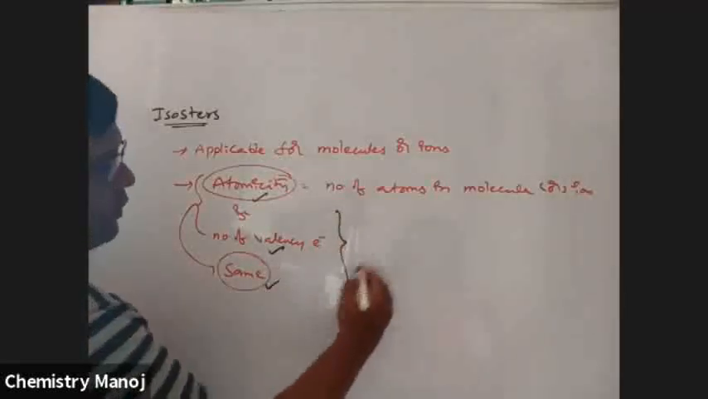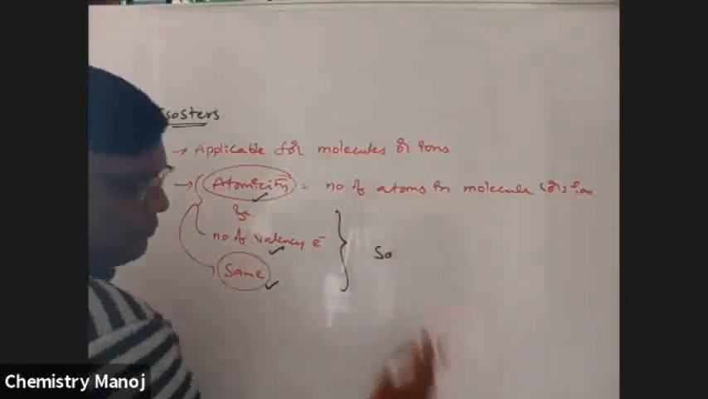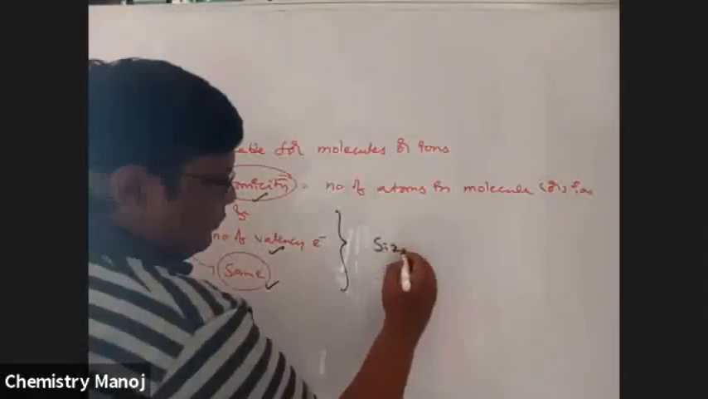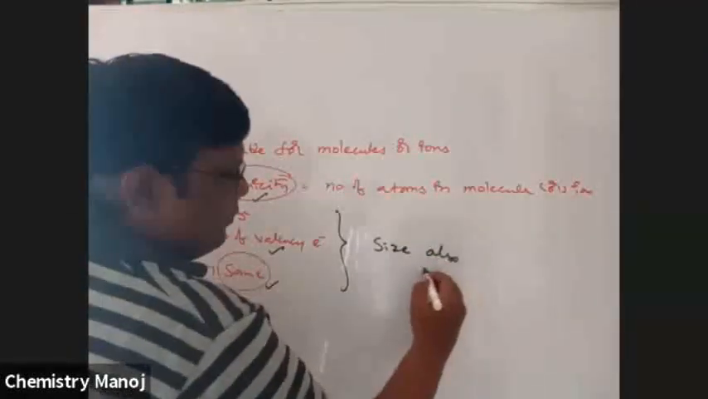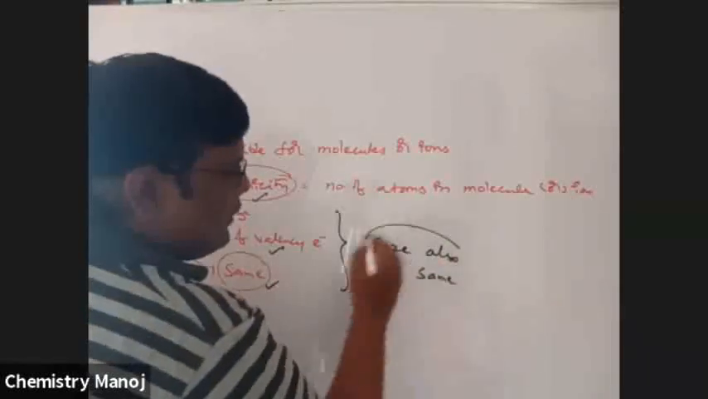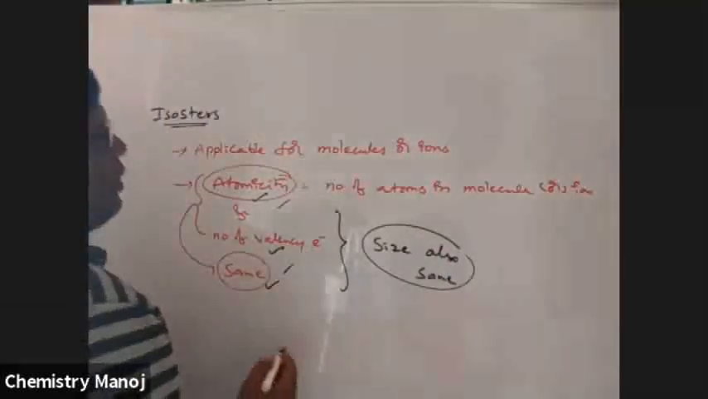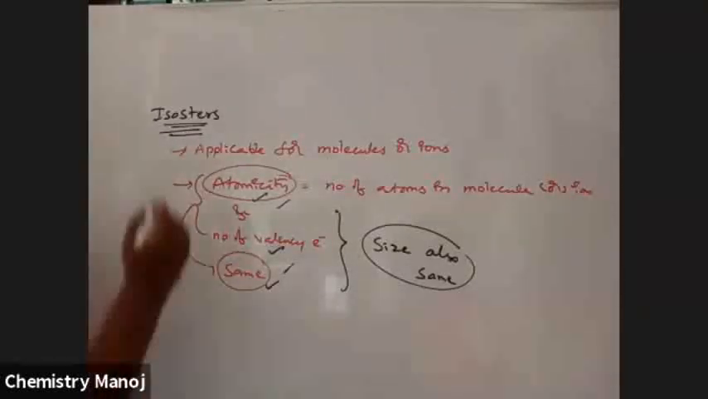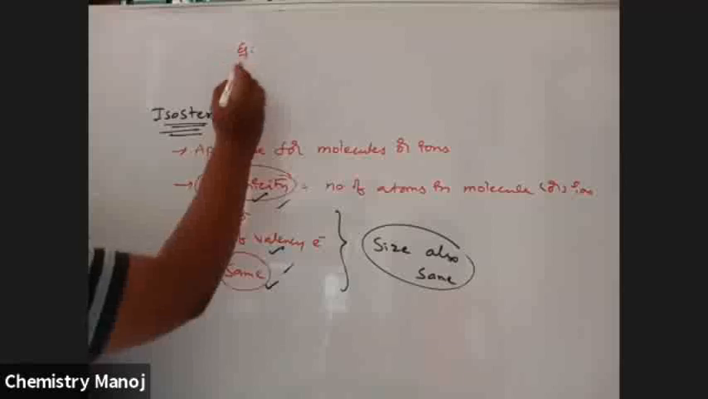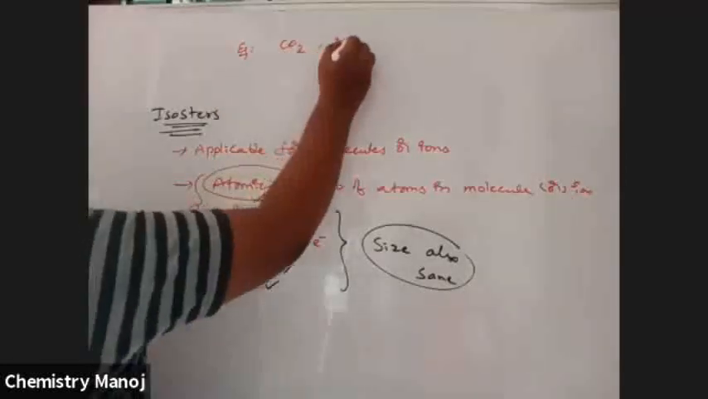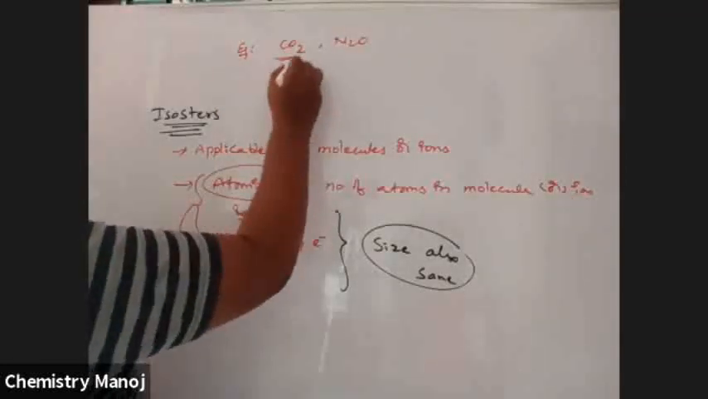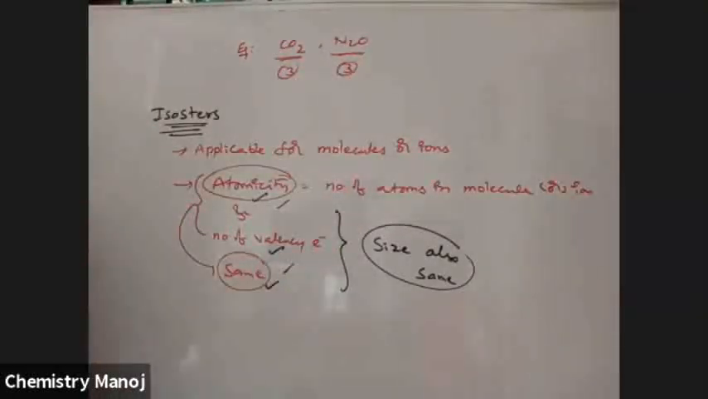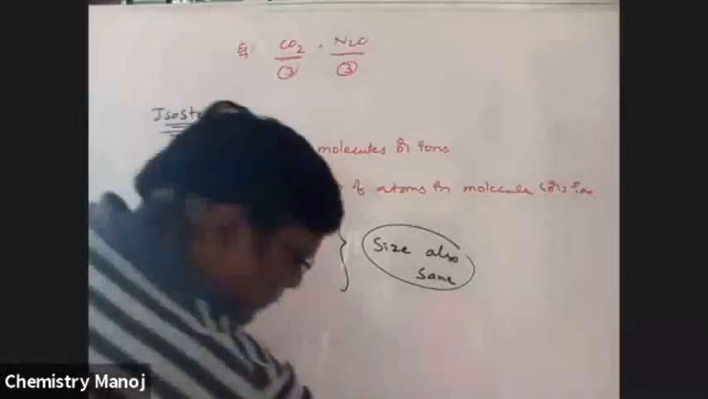Automatically, the size is also the same. If these conditions hold good, those are called isosters. Example: CO2 and N2O. Atomicity is 3, that is 2 plus 1, and 2 plus 1 is 3. Atomicity is the same.